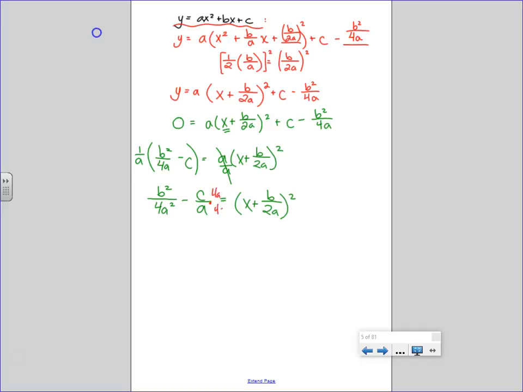Multiply by 4a over 4a. Then we would end up with b squared minus, my common denominator is 4a squared. B squared minus, this looks familiar.